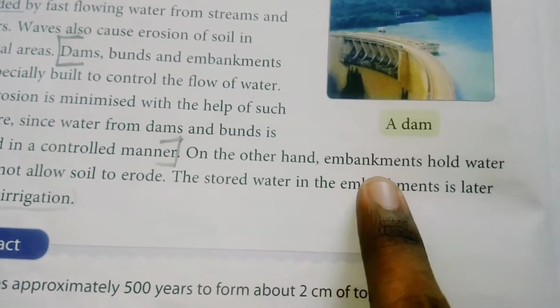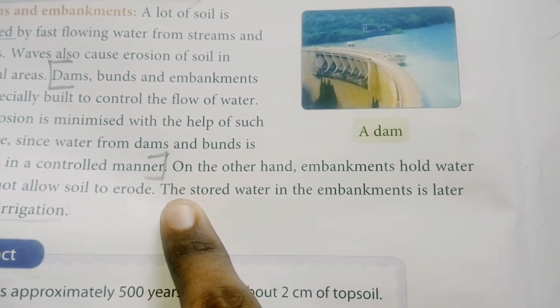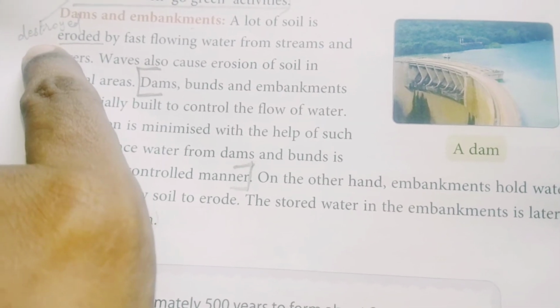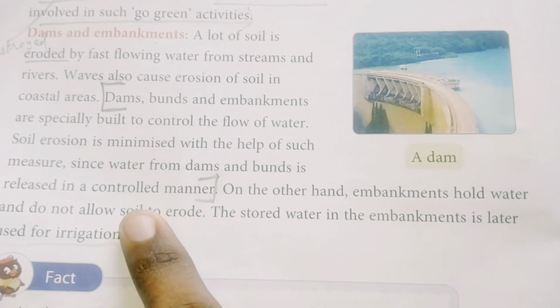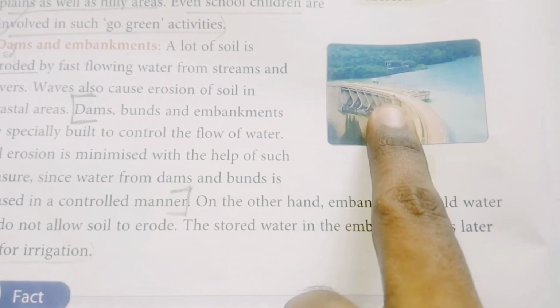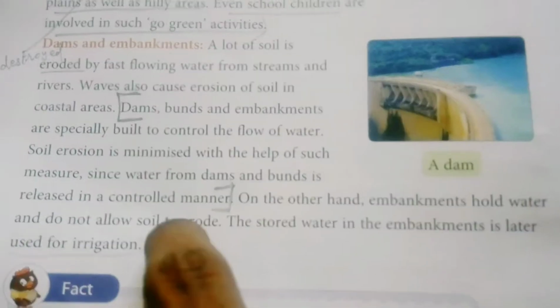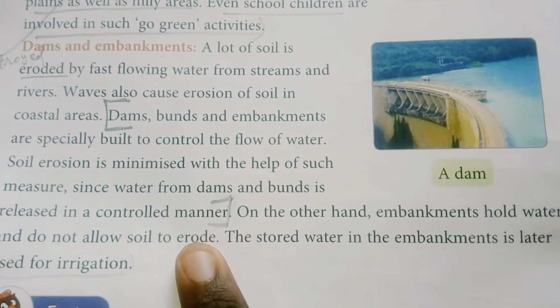In other words, embankments hold water and do not allow the soil to erode. Okay, erode means, as I have already explained, to destroy. That is what erode means. So as these embankments hold the water, means it controls the flow of water, it will not allow the soil to erode, or the soil erosion cannot take place.